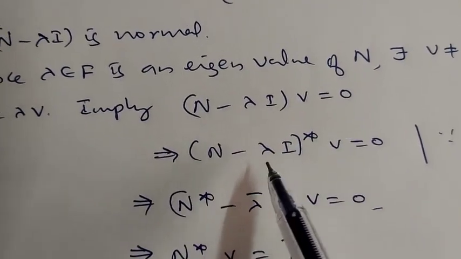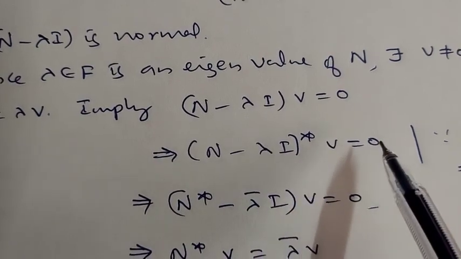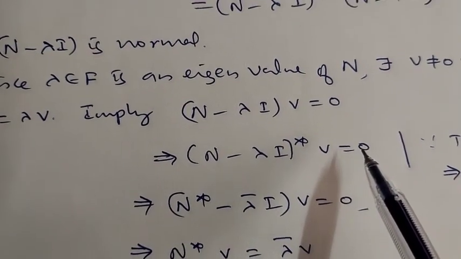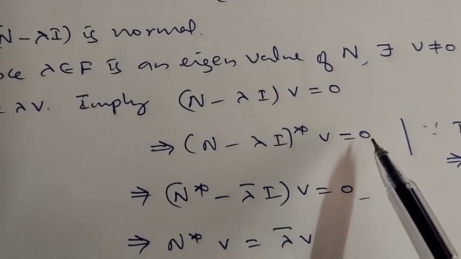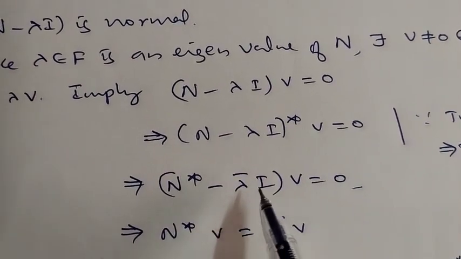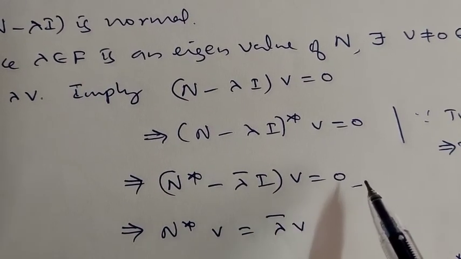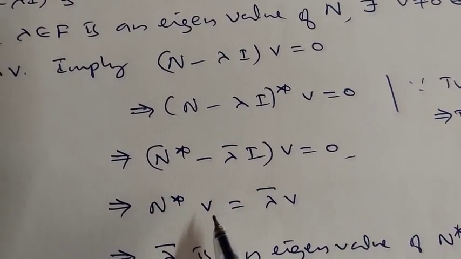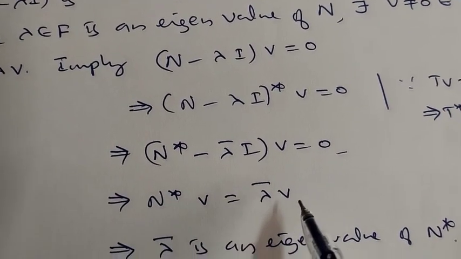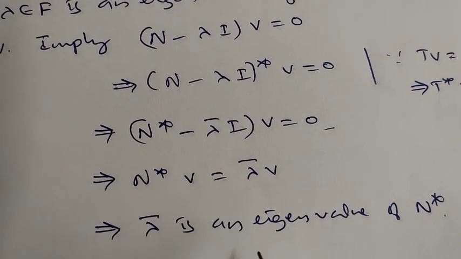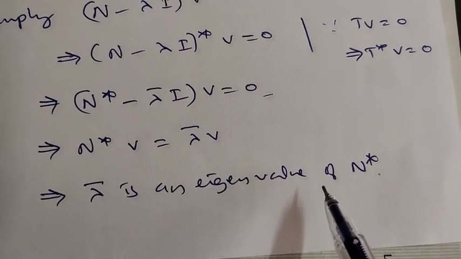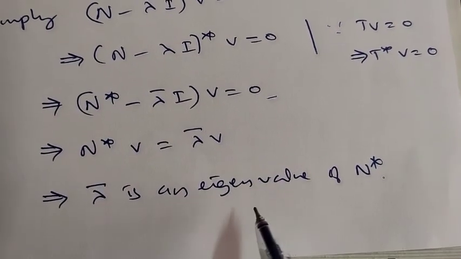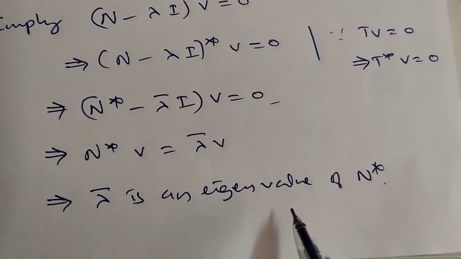This implies (N minus lambda I) whole star of v is also 0, because just now we have proved that if N of v is 0 then N star of v is also 0. So this implies (N star minus lambda bar I) of v is 0. This implies N star of v is equal to lambda bar times v. This implies lambda bar is an eigenvalue of N star. Means if lambda is an eigenvalue of N, then lambda bar is an eigenvalue of N star.